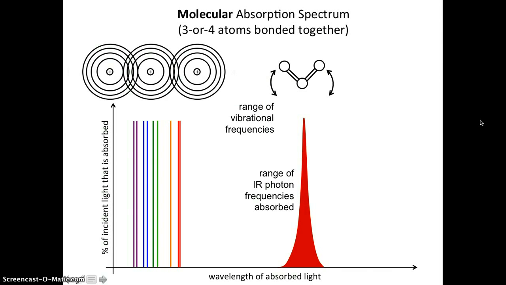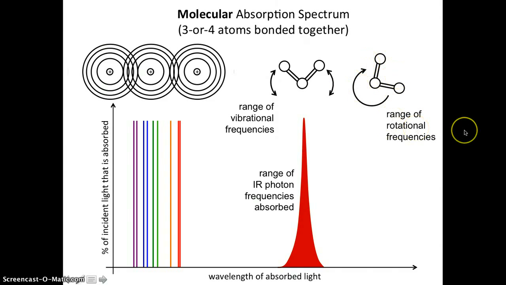Now there's one more cool thing. Molecules, they have all these cool tricks. Not only can they vibrate, not only can their electrons be excited, but they can rotate around. And so there's different frequencies of rotation. Just the same way that molecules absorb photons and start vibrating up and down, molecules can absorb different photons and they can start rotating.